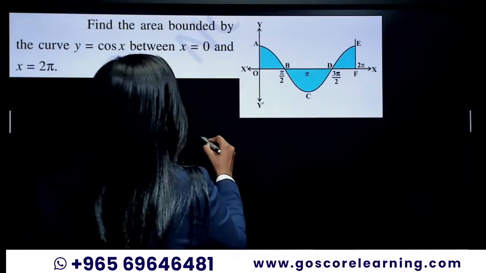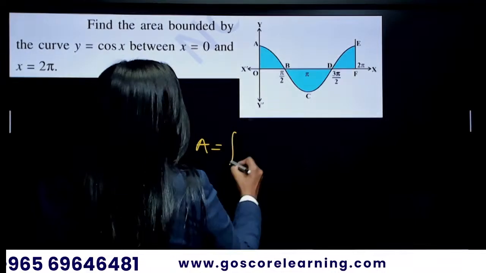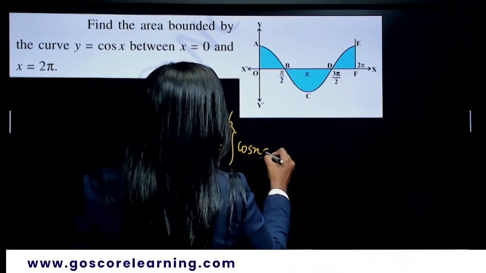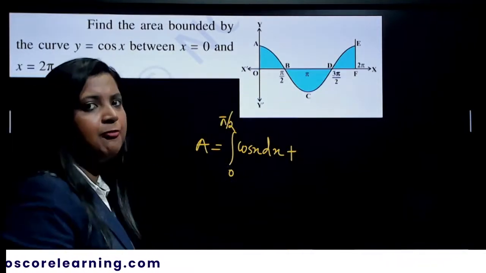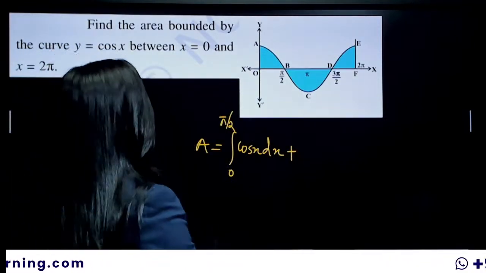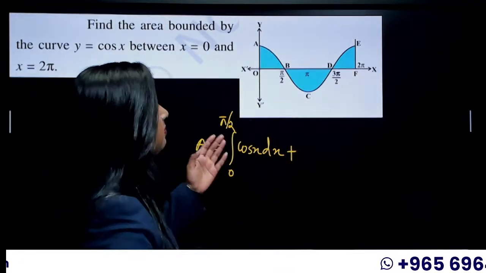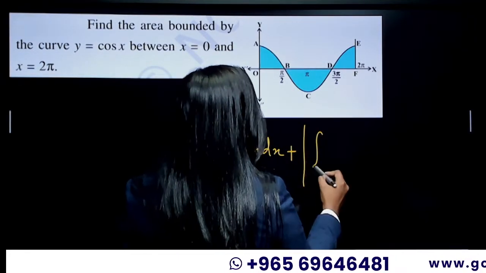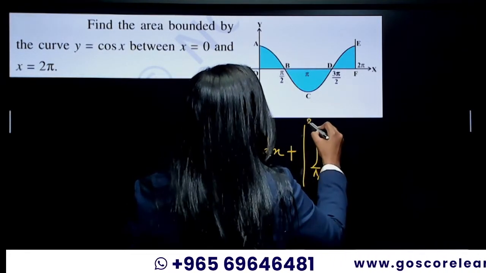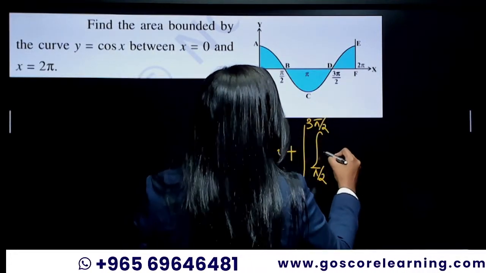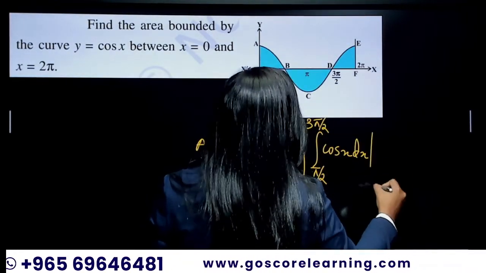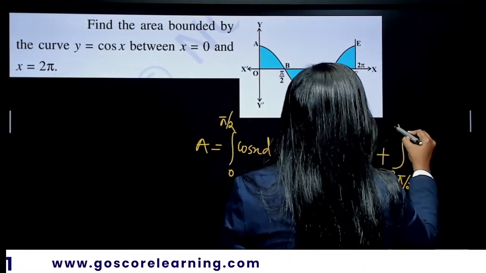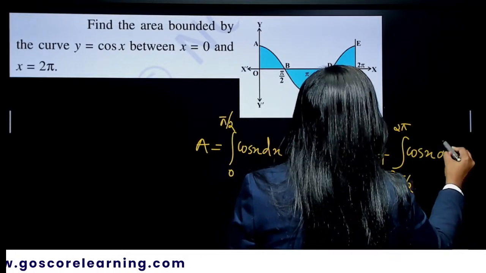So your area is equal to integral 0 to pi by 2 cos x dx. I'm not writing that basic thing, you have to write it. You know that, right? Plus, we are not keeping that inside the modulus symbol because that is already above the x-axis. Now the next thing is inside the modulus, which is pi by 2 to 3 pi by 2 cos x dx. Then plus integral 3 pi by 2 to 2 pi cos x dx.